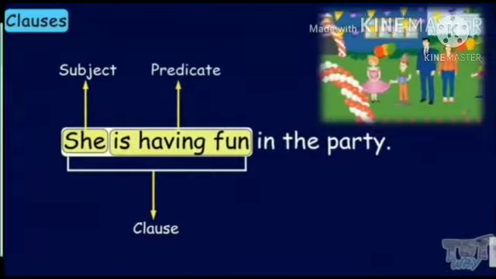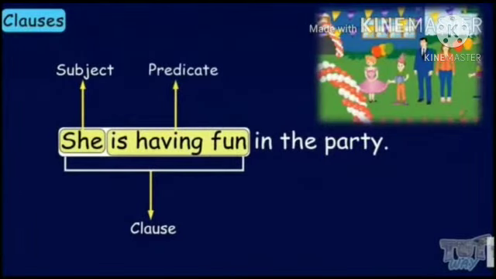Let us understand with an example. Here you can see it is written, she is having fun in the party. Now in this sentence, she is the subject, is having fun is the predicate. So she is having fun is acting as a clause in the sentence.